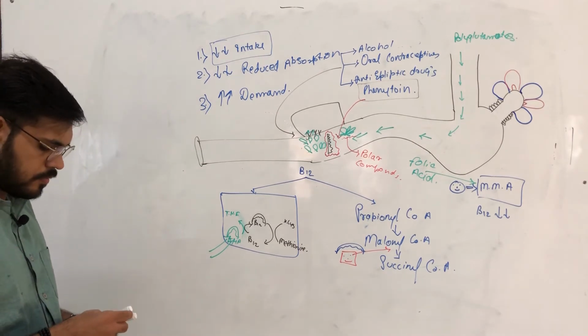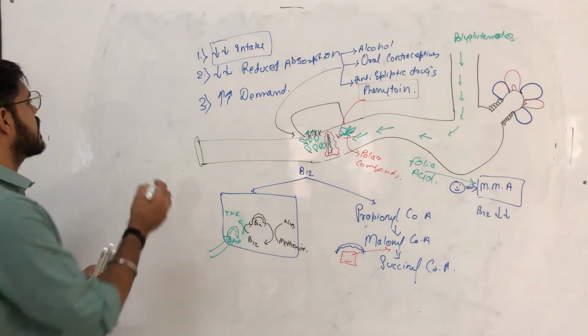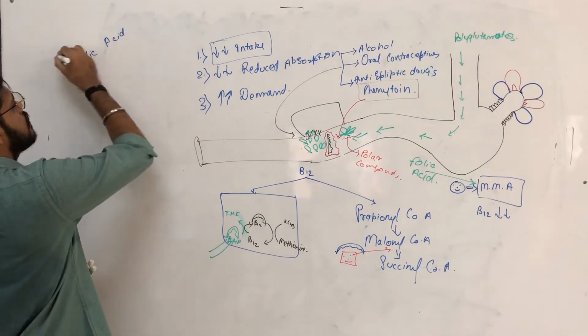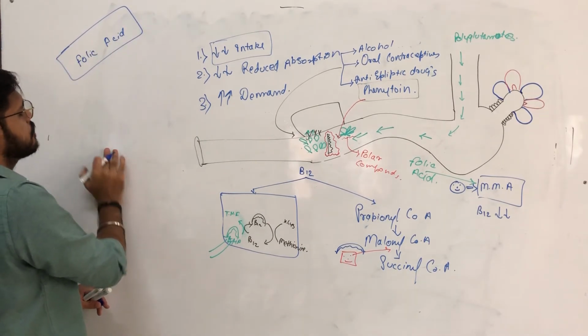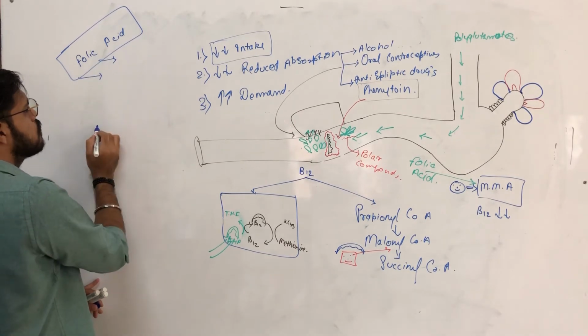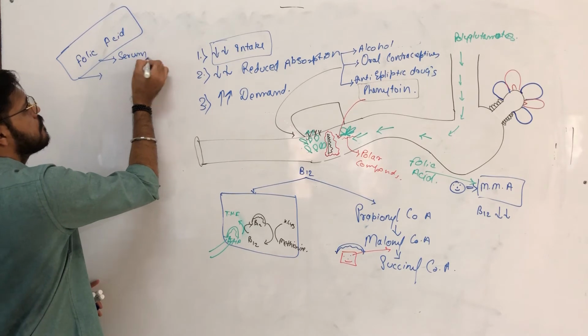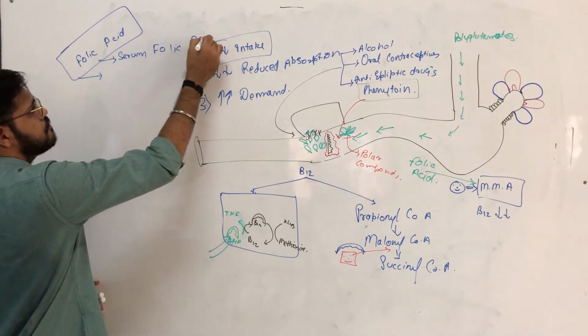Now, another important thing about folic acid is its levels. Folic acid is measured in two ways. First is serum folic acid.